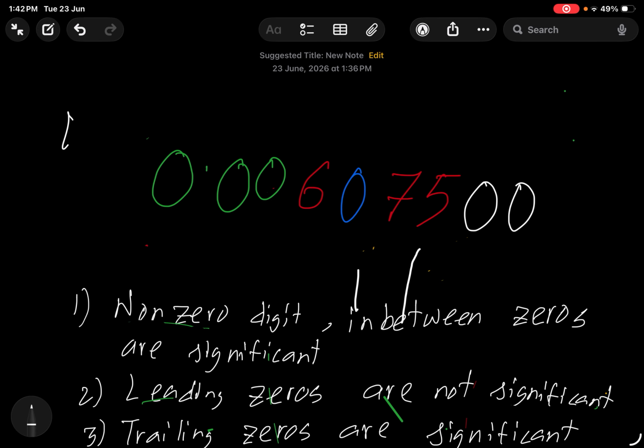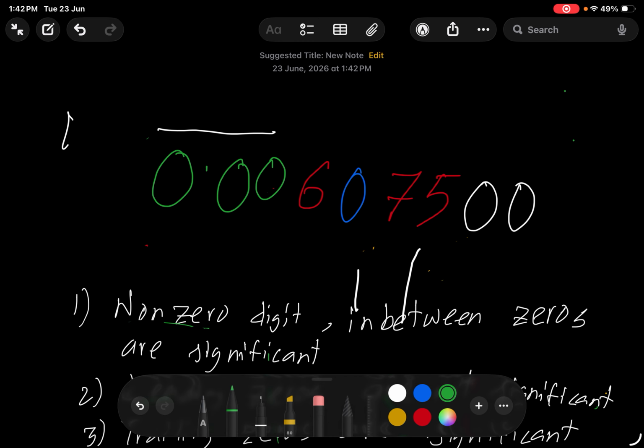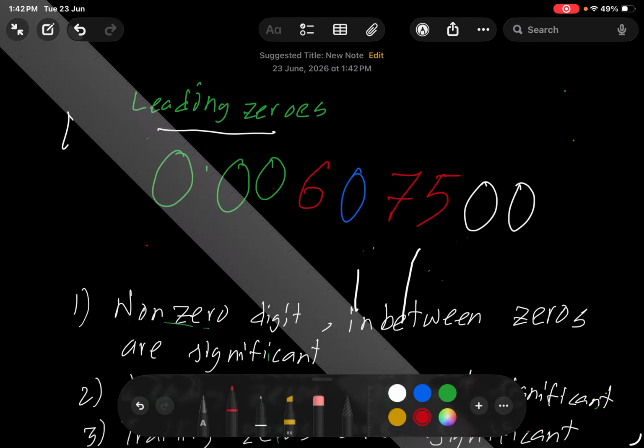Now, if you look at this, we have a number that is 0.00607500. The first 3 zeros are called the leading zeros because they're in front of the number. Then we have some digits that are non-zero: this 6, 7 and 5.